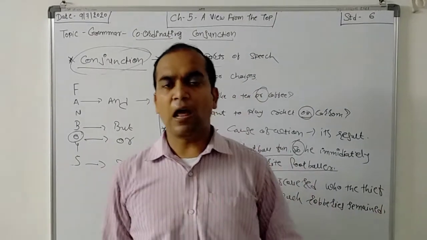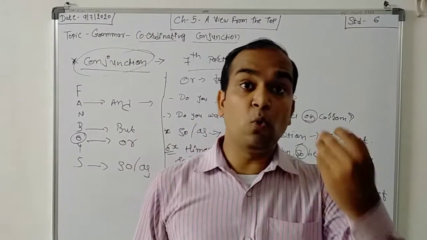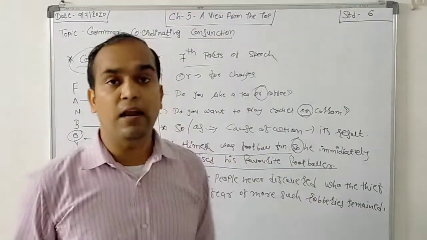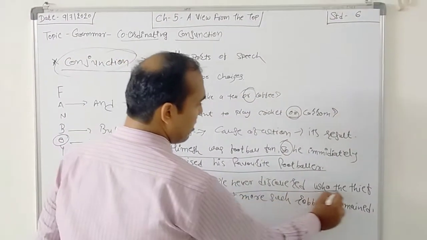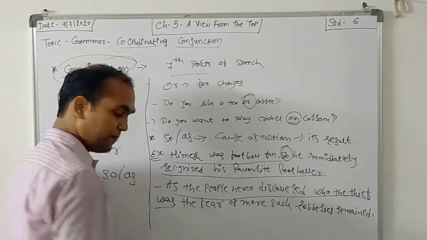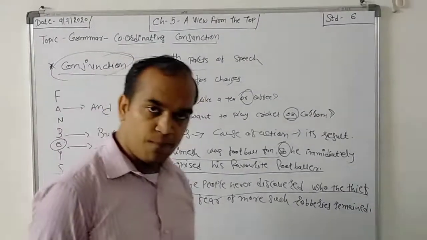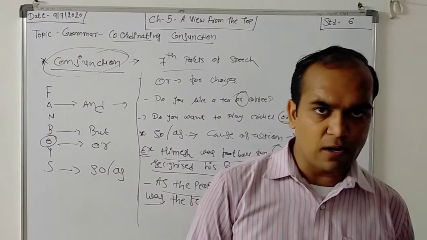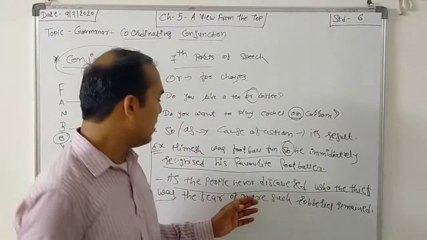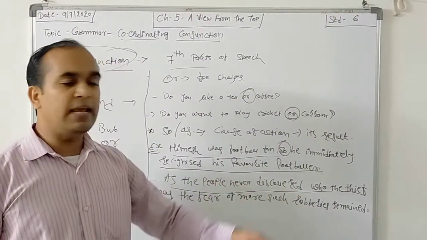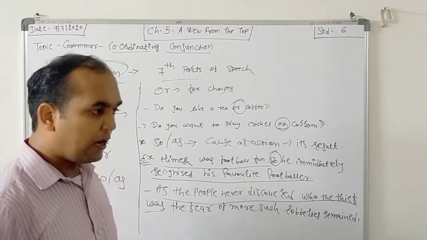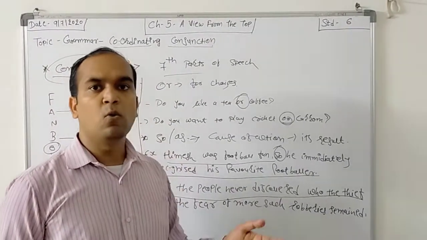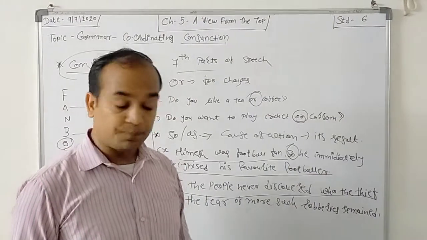he is Brian Lara, because you watch cricket daily. Then, as the people never discovered who the thief was, right? If you don't know anyone, because in his area robberies always happen, the dacoits arrive and break down the door.